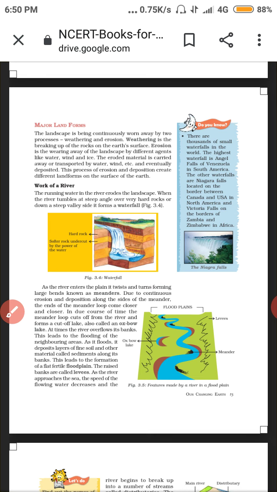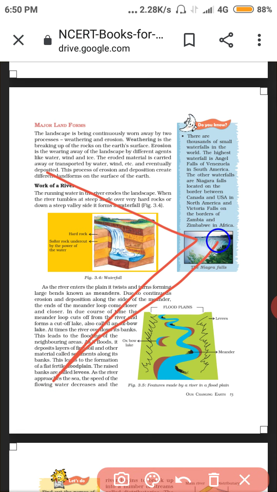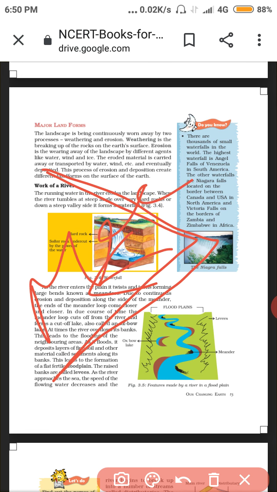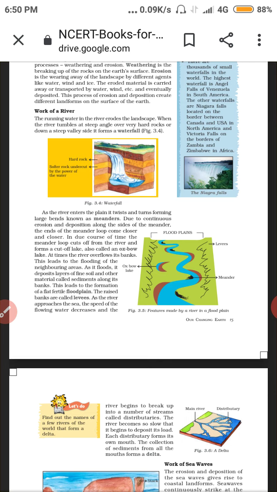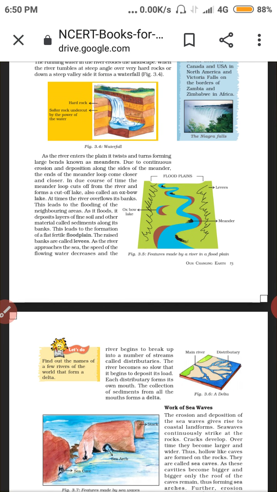As the river enters the plain, it twists and turns, forming a large bend, which is called a meander. A cut-off part of the river forms a lake called an oxbow lake. The formation of flat fertile land is called a floodplain, and the raised river banks are called levees. The collection of sediment at the mouth of the river is called a delta.